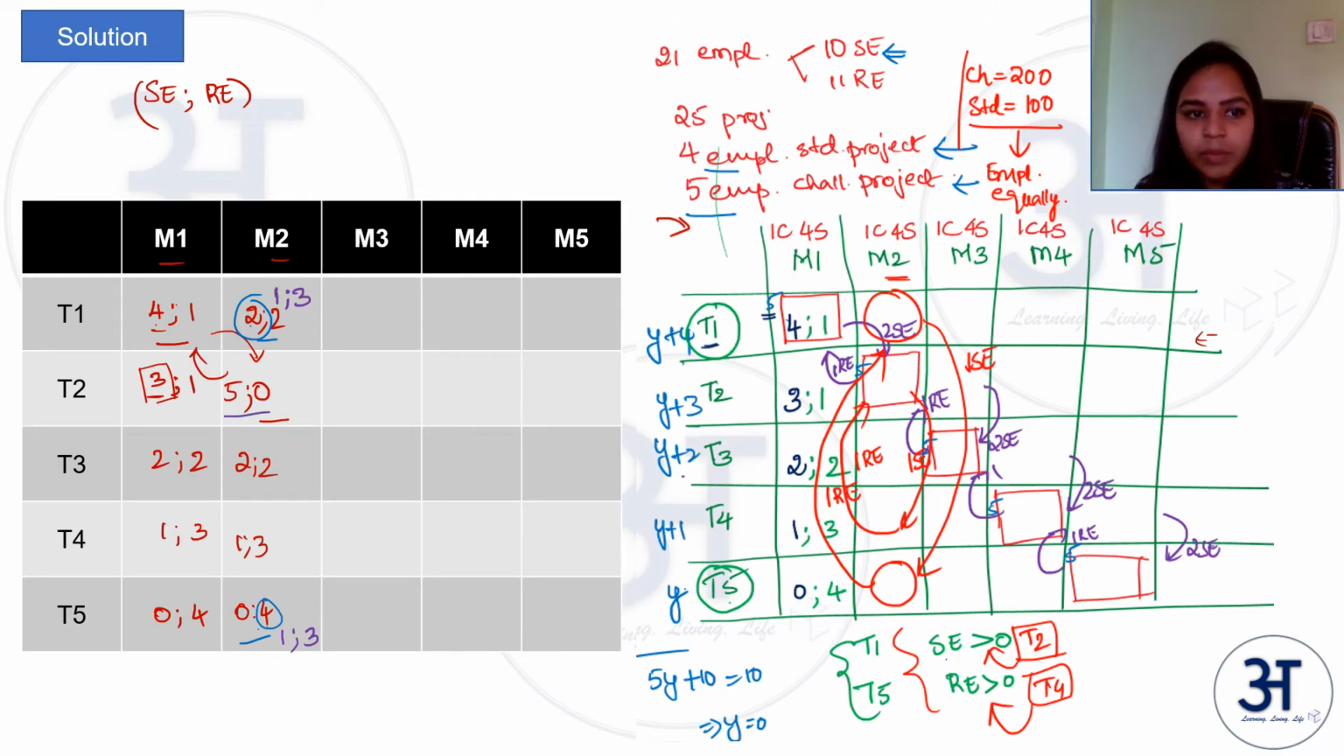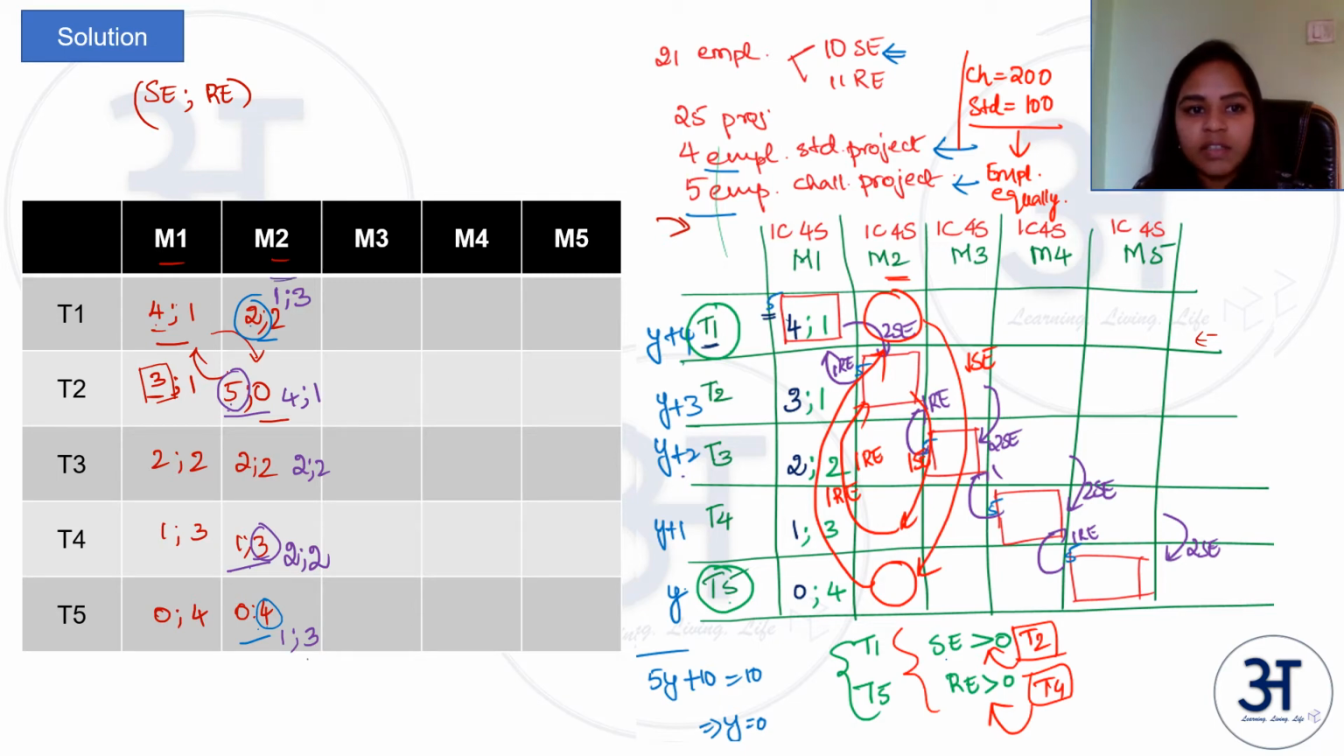The same thing will happen between team 2 and team 4. In team 2, SE is greater than 0 and team 4, RE is greater than 0. So 1 SE from team 2 will come to team 4. So that will result in 2 SEs here, and 1 RE from team 4 will go to team 2. So 2 REs will be left. So here 4 and 1. So in team 3 it will be 2, 2. So this violet color is the final distribution for M2.